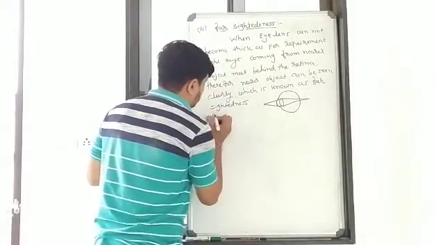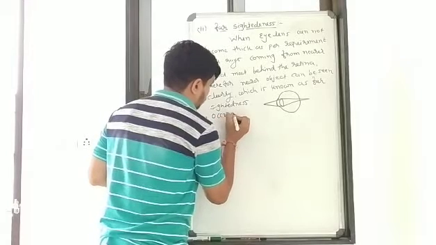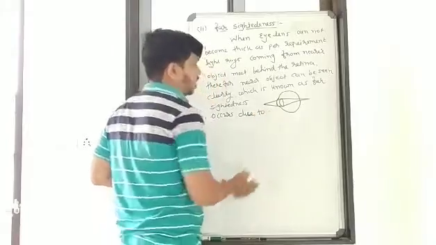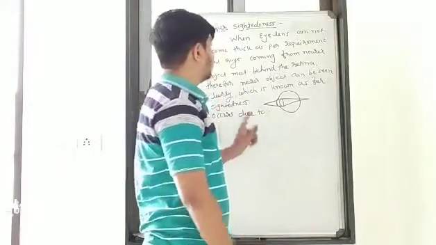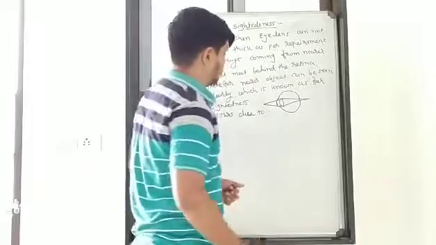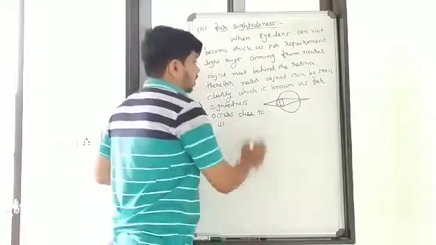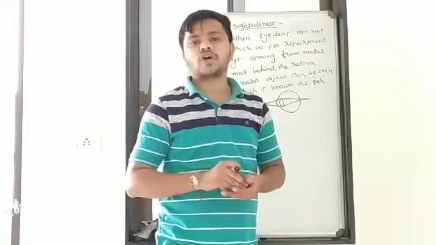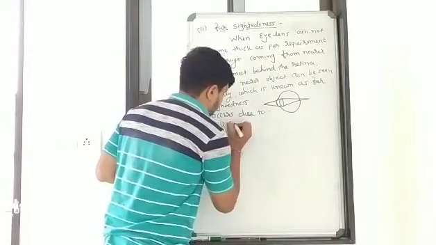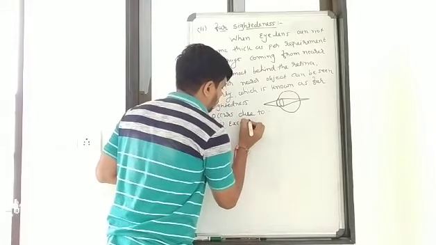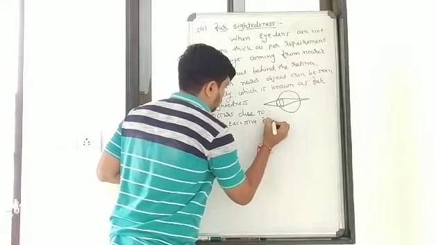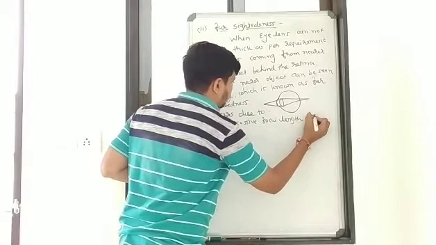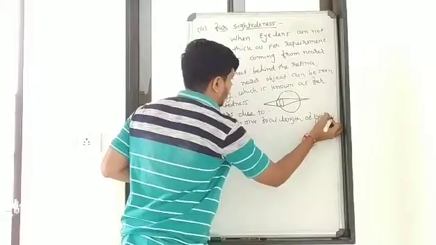Generally it occurs due to two reasons. What is the reason behind this type of defect? The first reason is the excessive focal length of the eye lens.